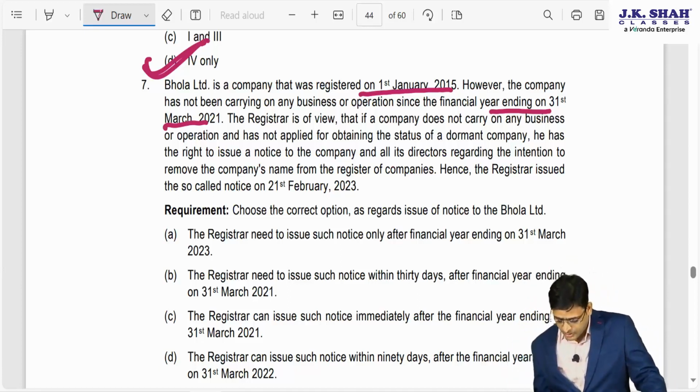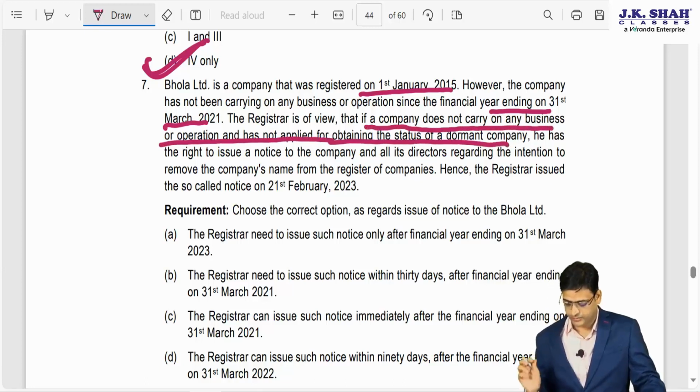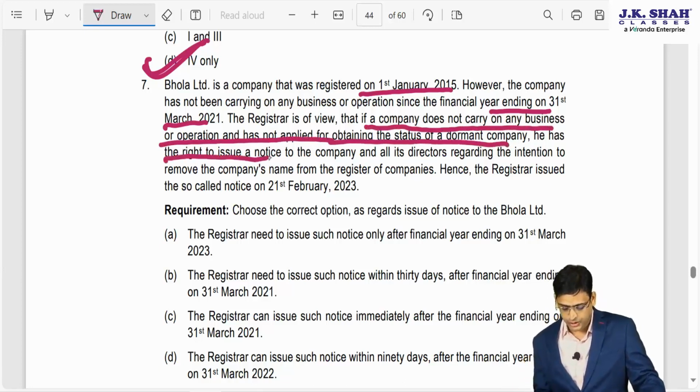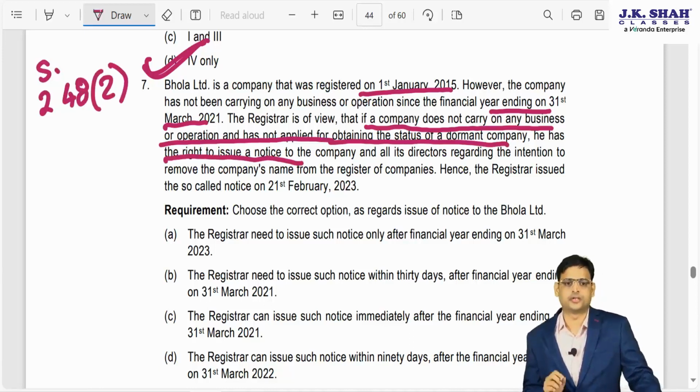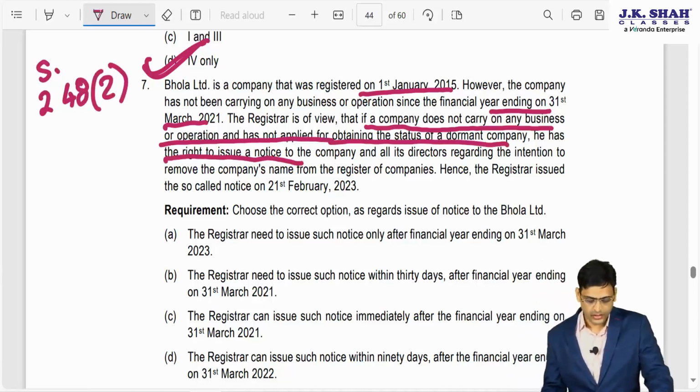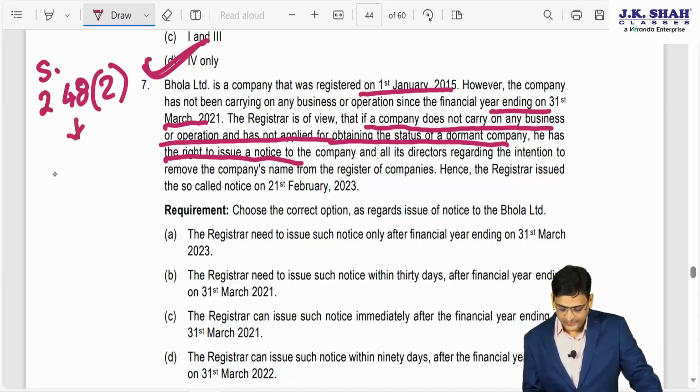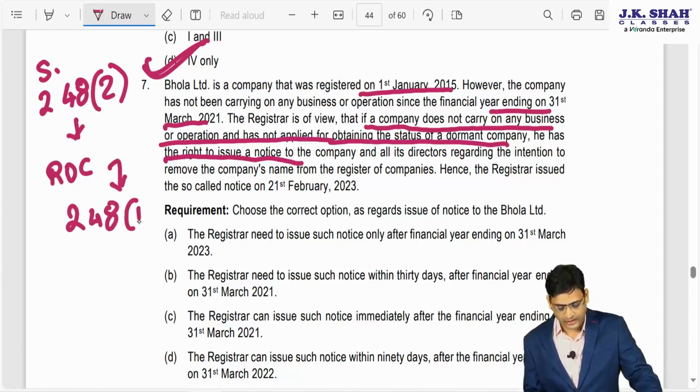In this, the most important line is this. If a company does not carry on any business or operation and has not applied for obtaining the status of a dormant company, he has the right to issue the notice. See, this is from section 248(2), in which ROC has a right to remove the name of the company on the grounds which are given in section 248(1).